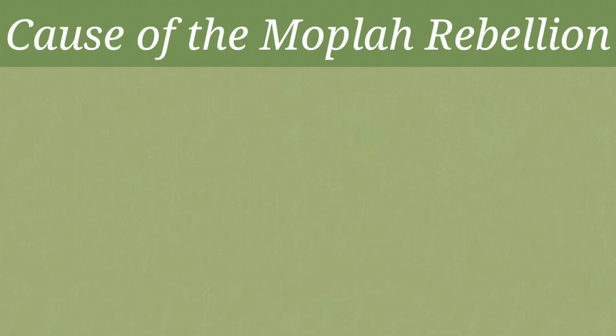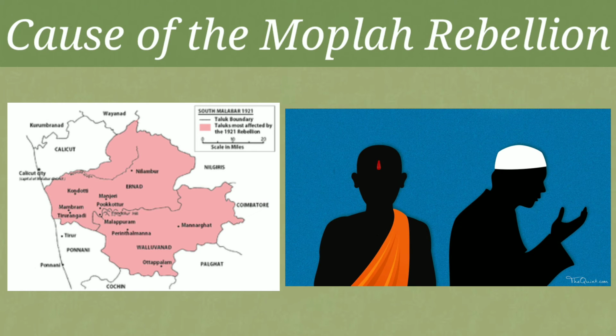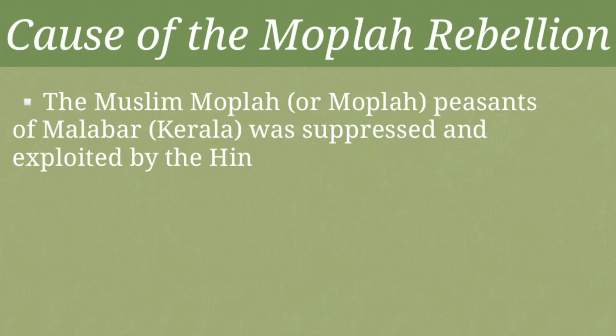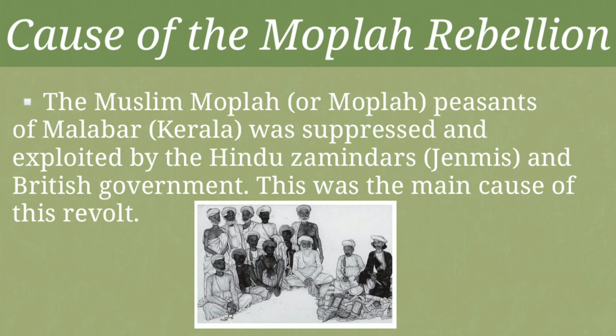Children, the Malabar region of Kerala was inhabited by both Hindu zamindars called Janmis and the Muslim Mappilas. Now children, the main occupation of these Muslim Mappilas was agriculture. Is it clear? Children, these Muslim Mappilas were oppressed by the Hindu zamindars and British government in many ways. Now let's see in what way they were oppressed.